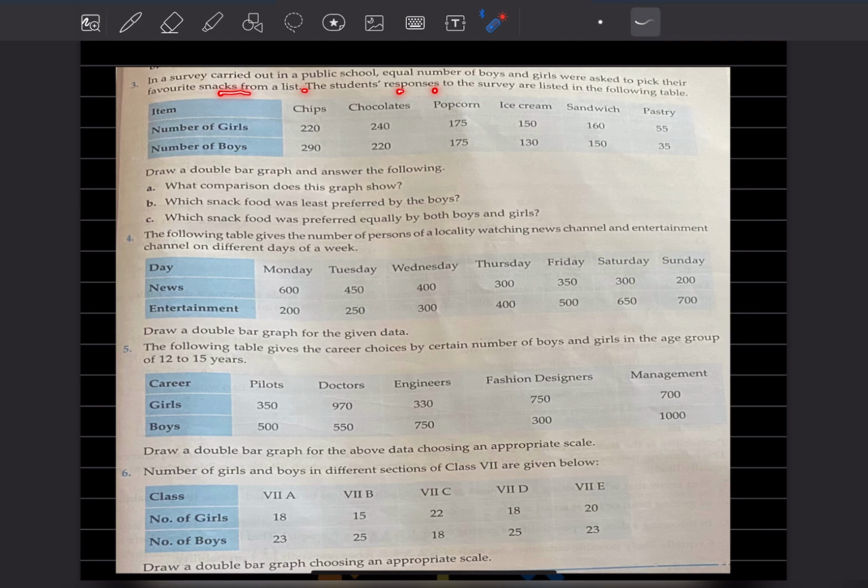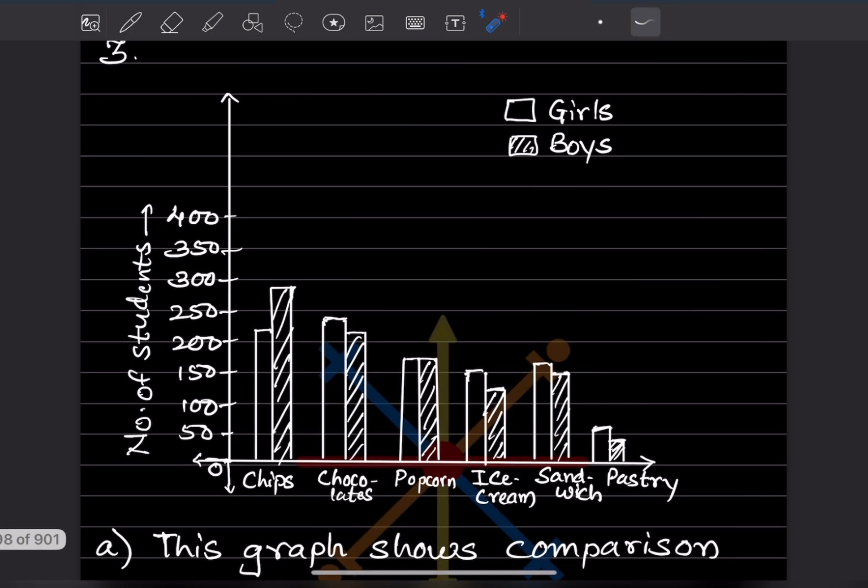The students' responses to the survey are listed in the following table. So these are the items, number of girls and number of boys. You have to draw a double bar graph and answer this one. What comparison does this graph show? So now see here, this is the graph done. We have taken the equal distance 50, 100 and all.